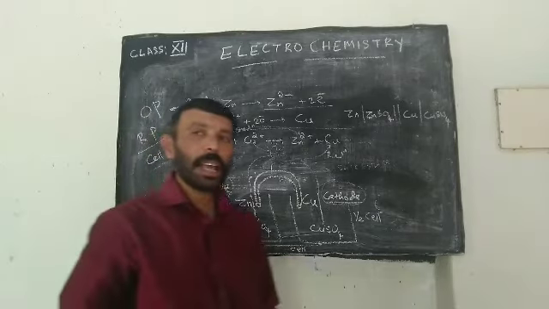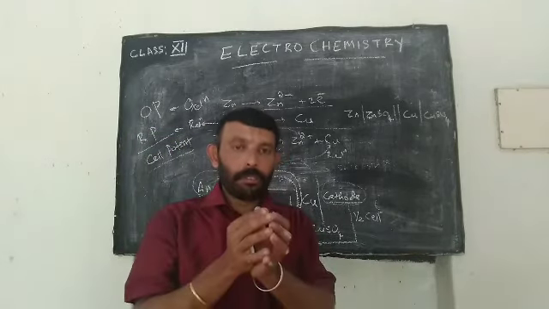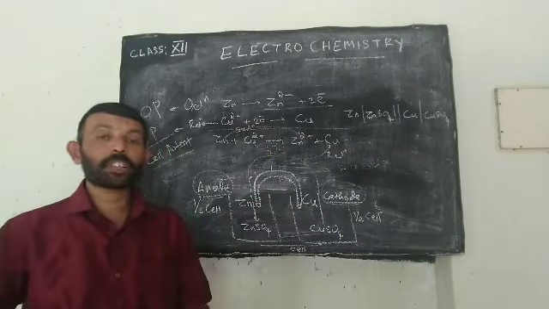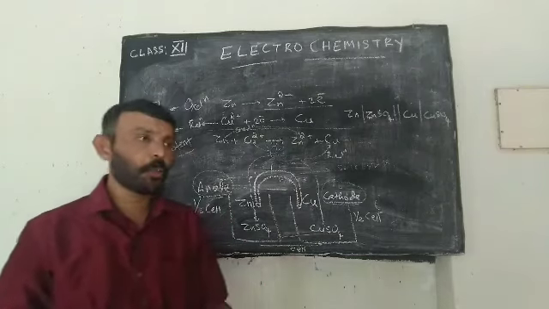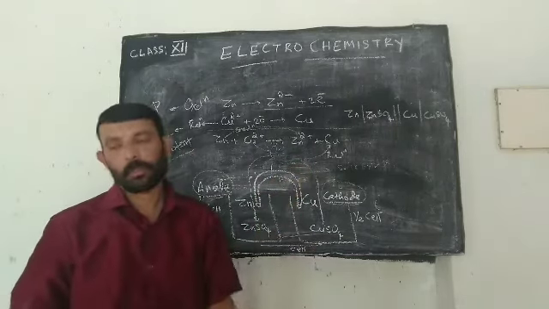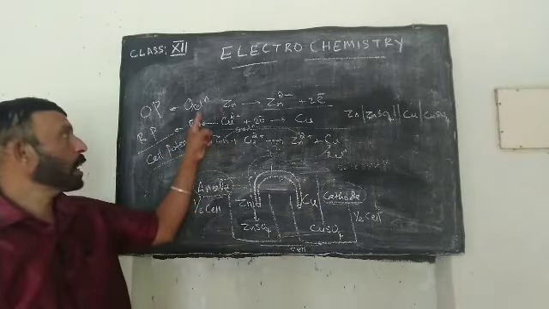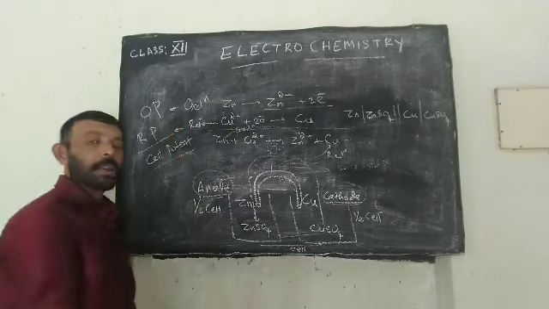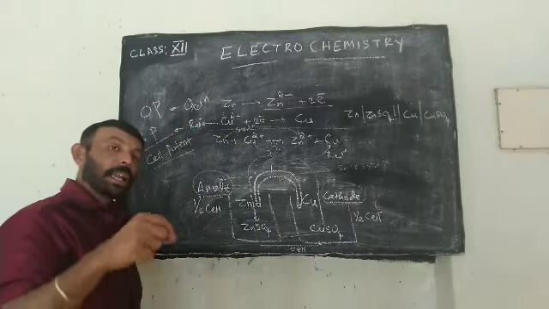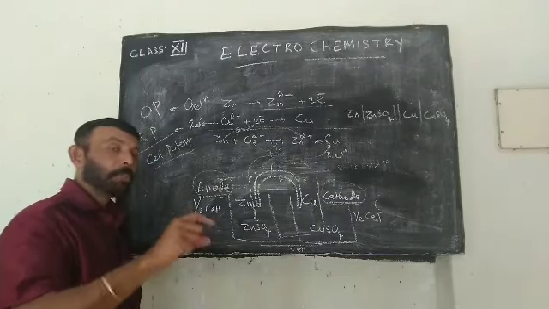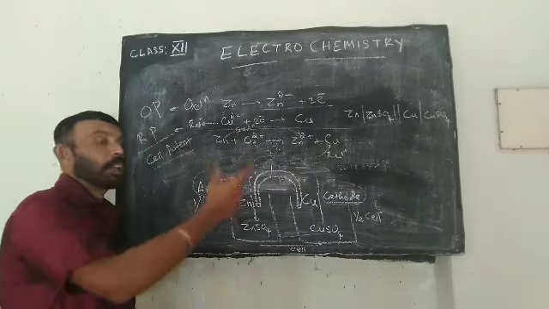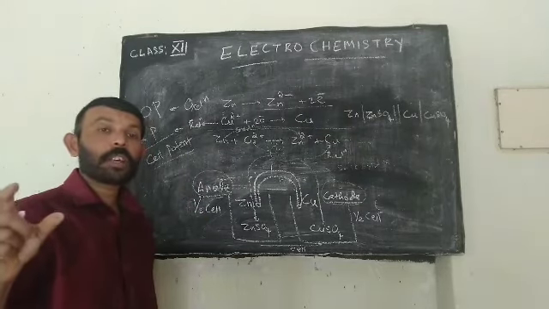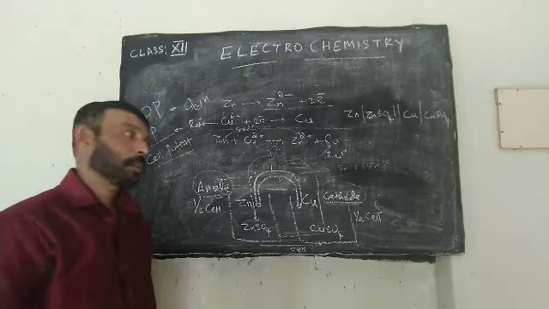So what is cell potential? It is nothing but the sum of oxidation potential and reduction potential, because oxidation and reduction take place simultaneously. That is why we call it a redox reaction. As a result of oxidation, the potential generated is called oxidation potential, and as a result of reduction, the potential generated is called reduction potential. Together we call them the cell potential.